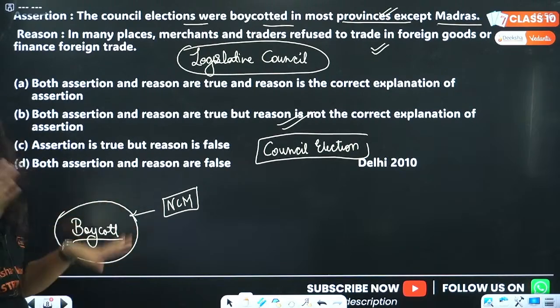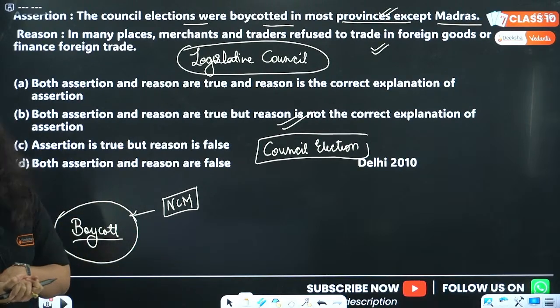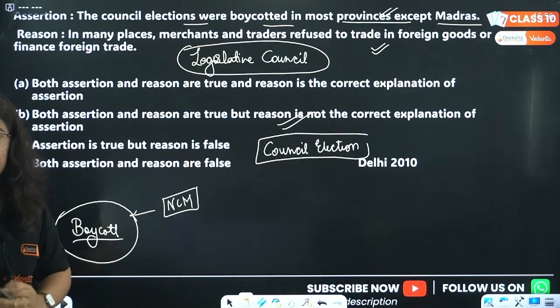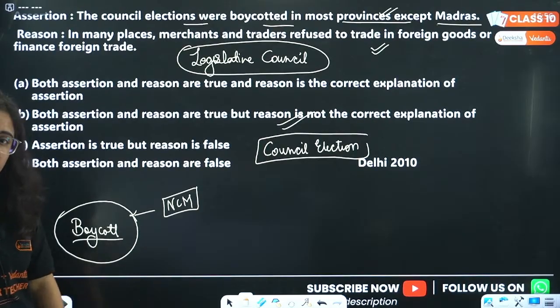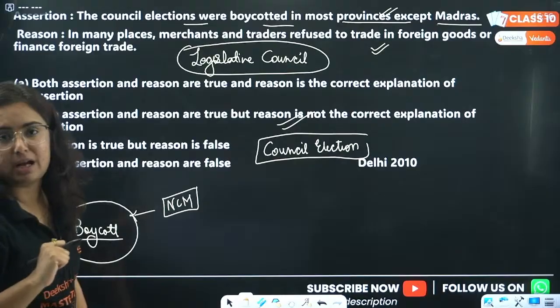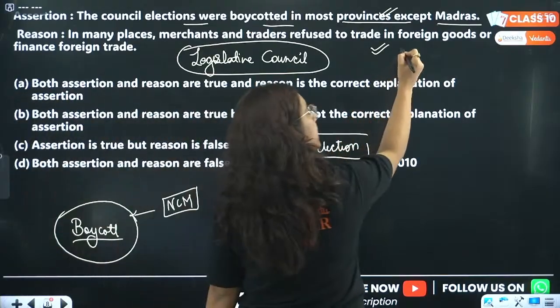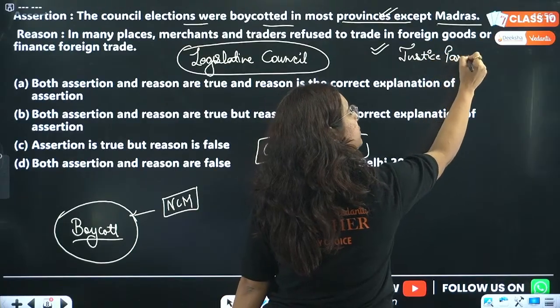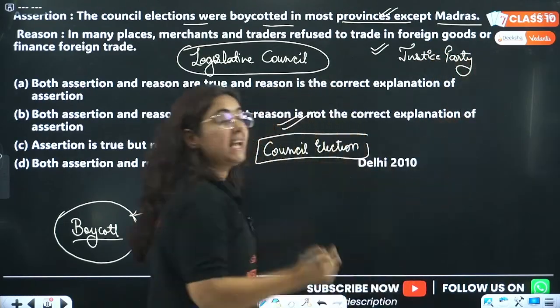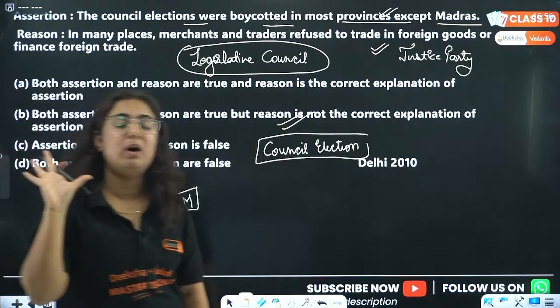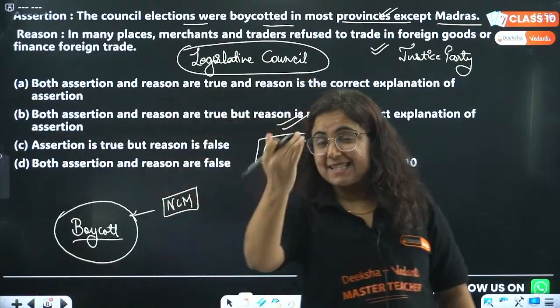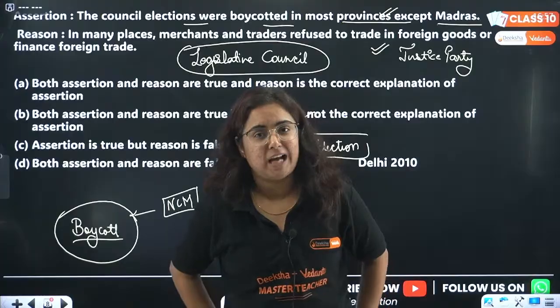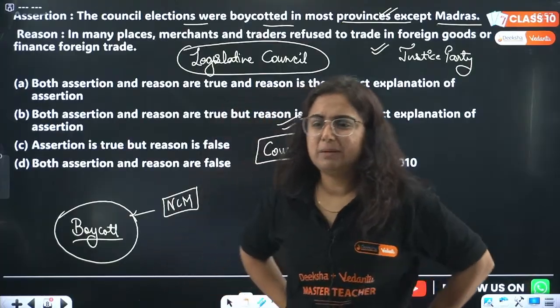But somehow Gandhiji managed to make them all agree on this, so everyone adopted this. But there was a party in Madras referred to as the Justice Party. Except that party, everyone boycotted the councils as agreed upon in the policies of Gandhiji. So this is the story behind it.